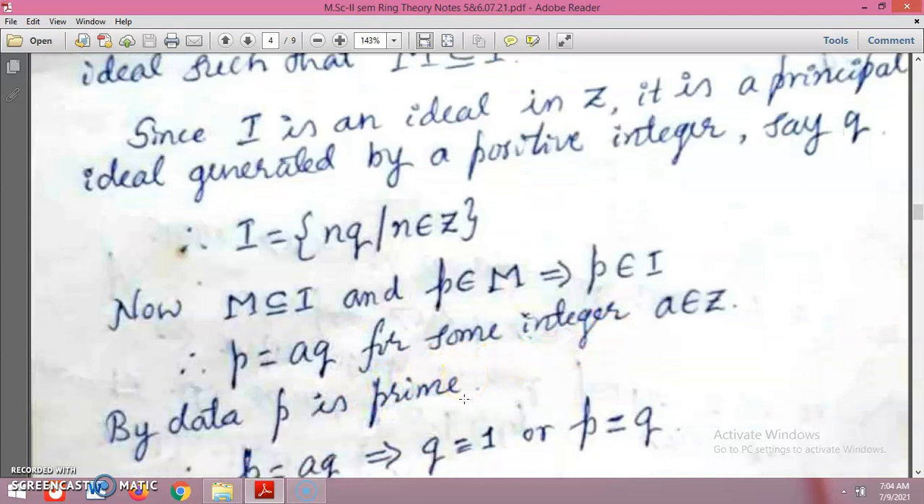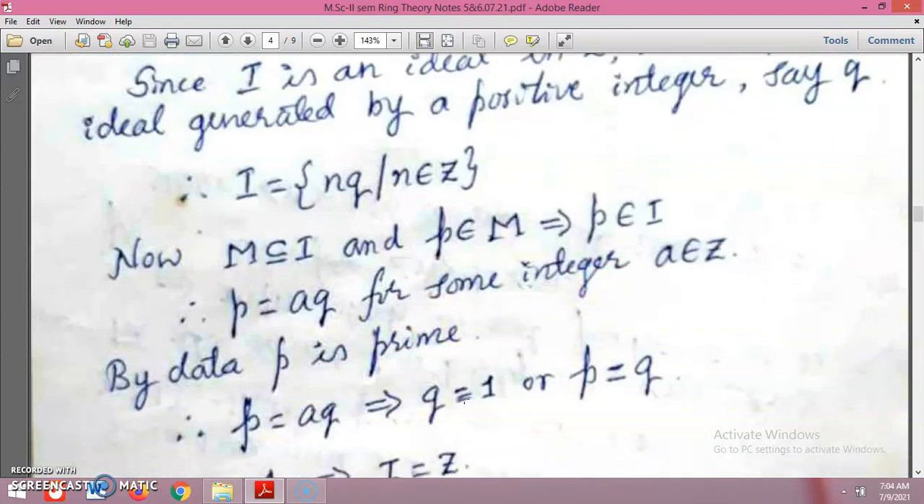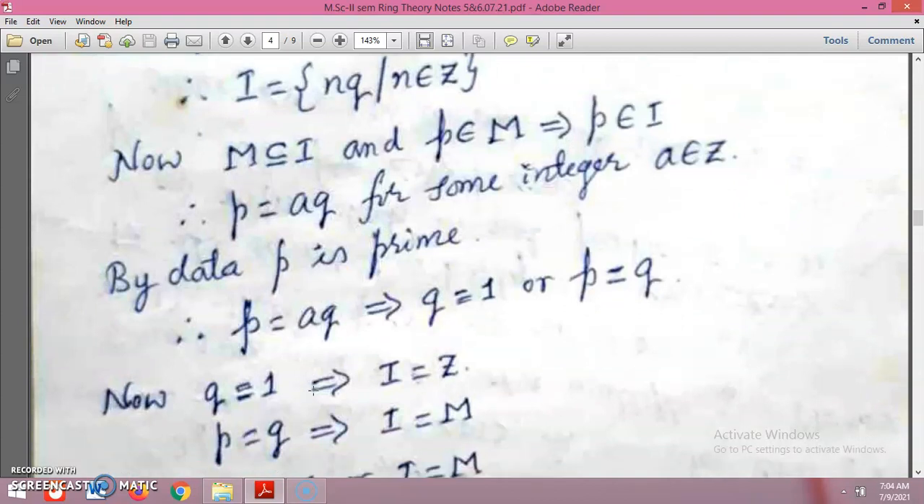But by the given, p is a prime. Here a is a member of I and q is also a member of I, so both are integers. But since p is a prime, therefore p equals aq, where either q is 1 or p equals q. Either one of them holds.